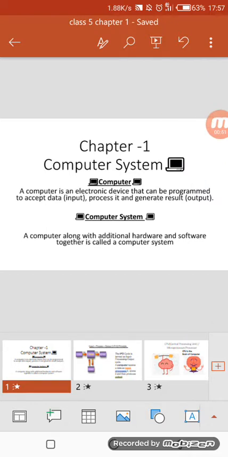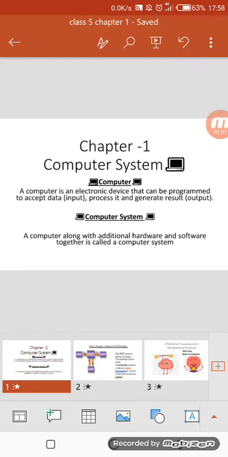Let's start. This is chapter 1, computer system. I am going to explain the difference between what is a computer and what is a computer system. So, a computer is an electronic device that can be programmed to accept data, then process it and generate a result, which means output. Like we have all seen in today's modern era, there are a lot of devices around us which we can call computers. For example, your smartphones,